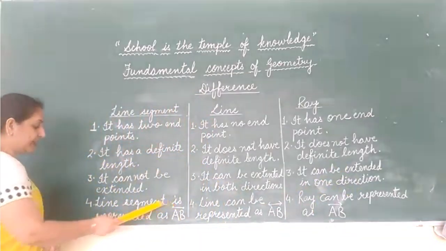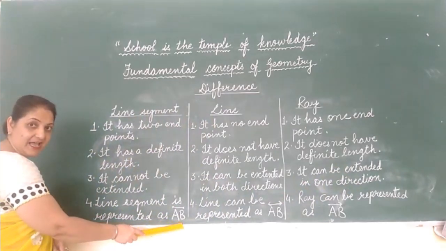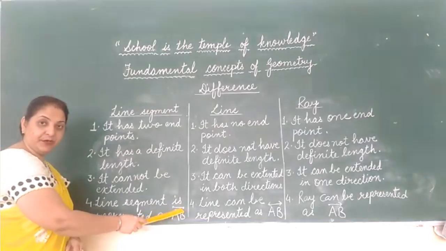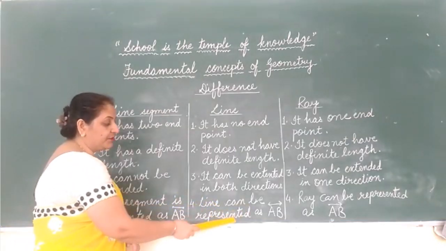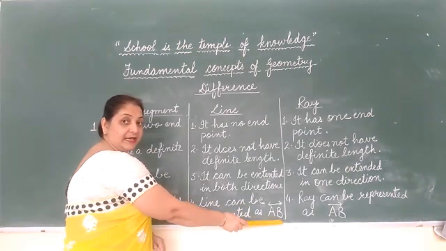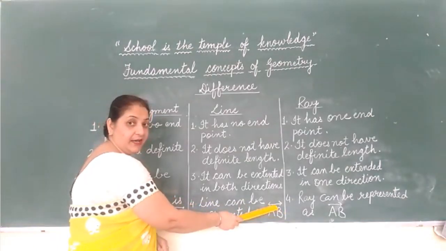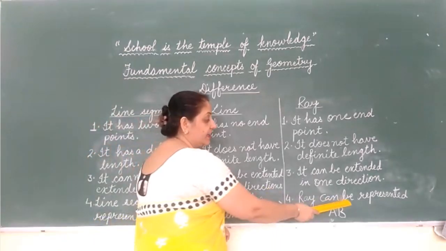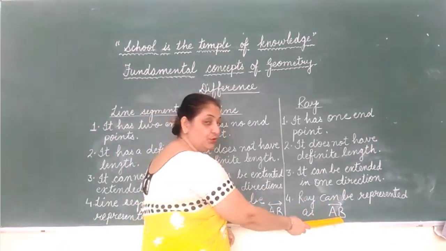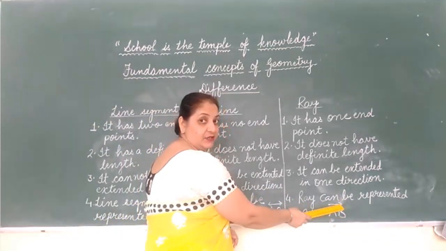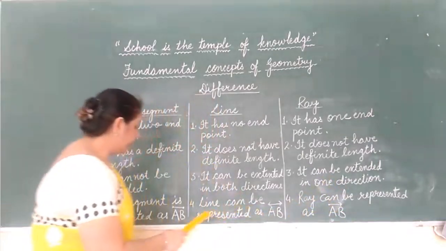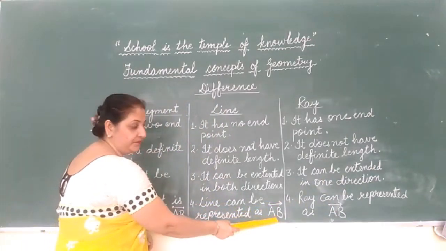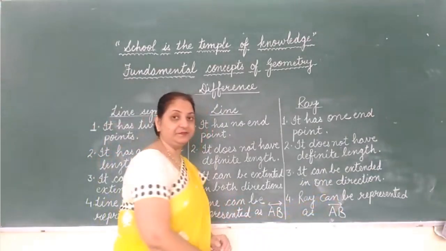Children, a line segment can be represented by writing AB, two capital letters, and over this a small line with two endpoints. Whereas a line can be represented using two capital alphabets with a small line over this with two arrowheads. And a ray can be represented using two alphabets with one arrowhead on this. So we can read this as line segment AB, this is line AB, and this is ray AB.